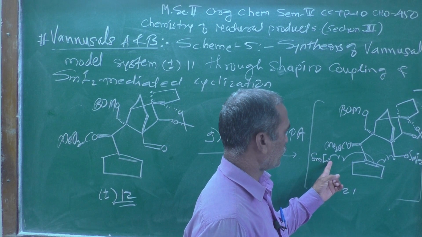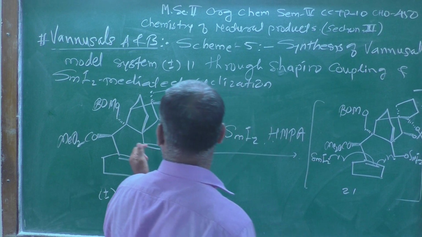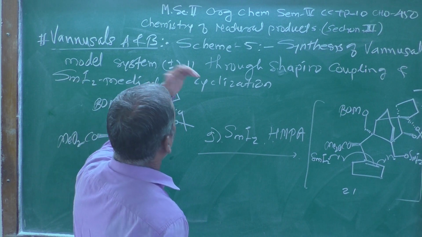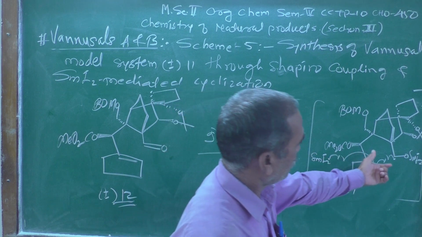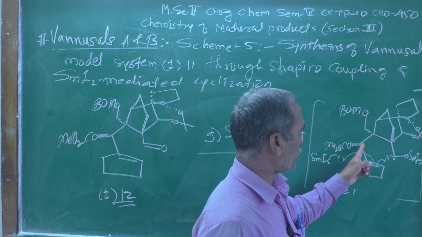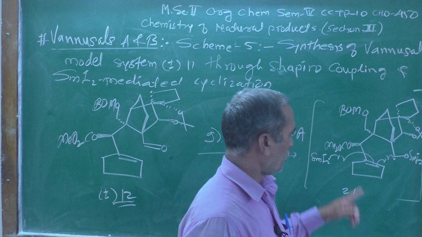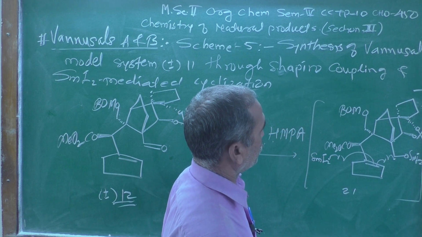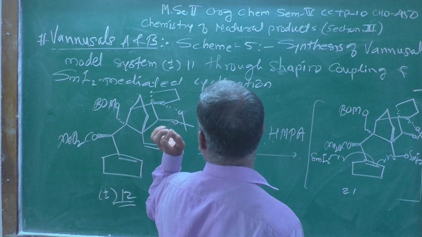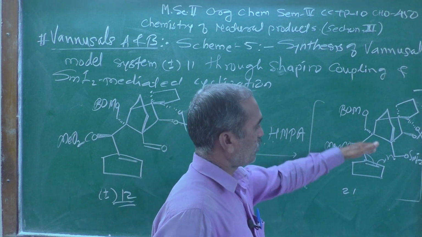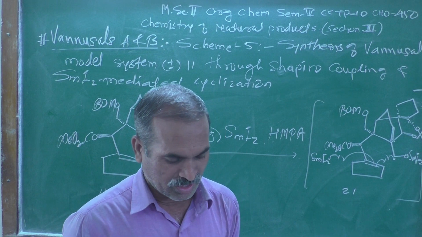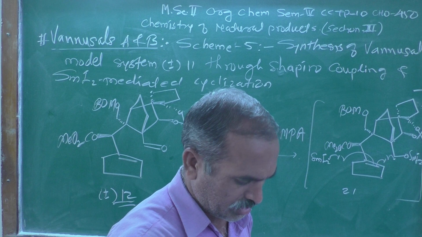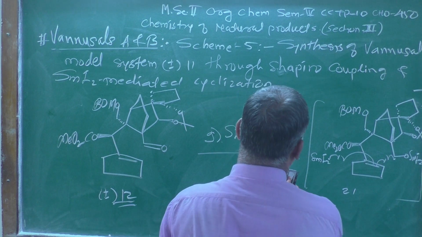One free radical undergoes cyclization, the SmI2 mediated cyclization, in which a 6-membered ring is going to form over here. Look over here, that is the purpose and utility of the SmI2 mediated cyclization, which you can clearly see. After addition, there is now a ring closure that I am going to show.